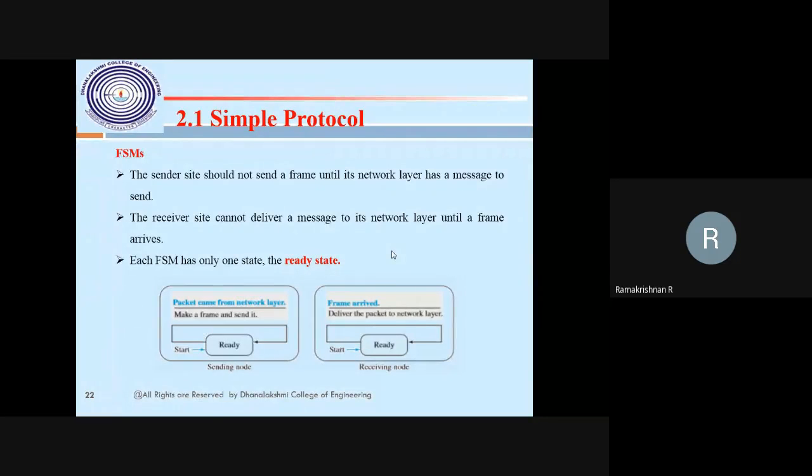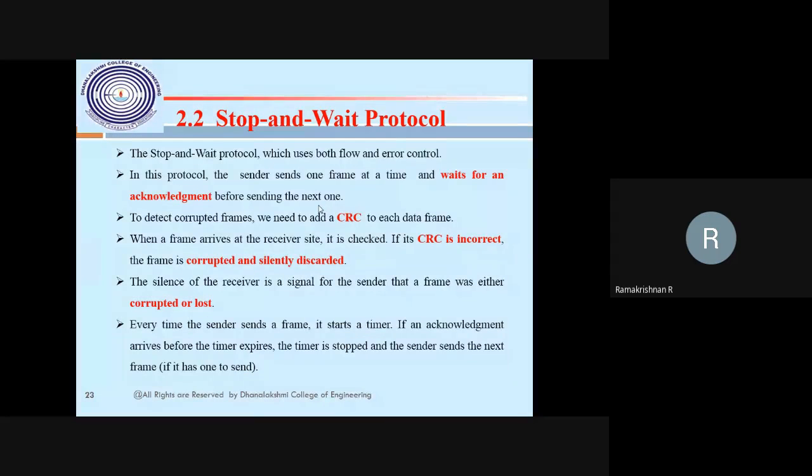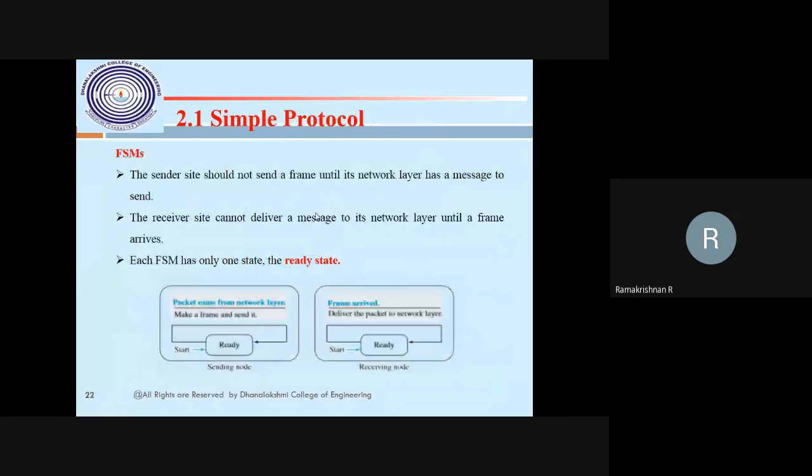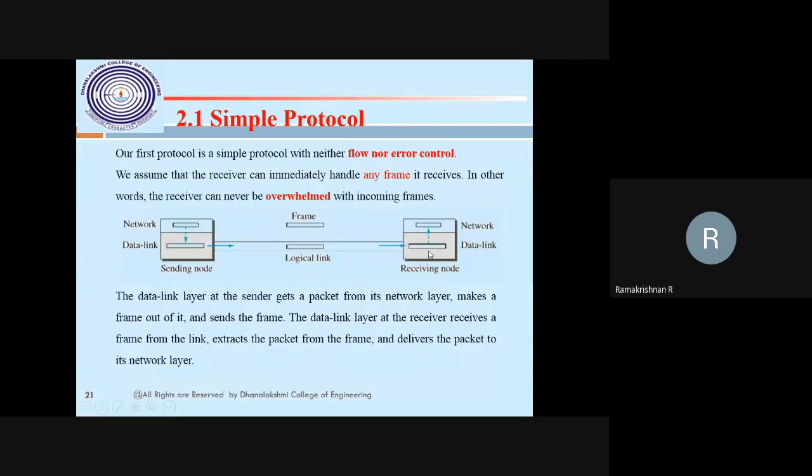Then the stop and wait protocol. There will be a stop, because the sender is sending the data, and the receiver is not able to receive it. But what will happen here, one buffer will be there, that stops it, puts it there, blocks it. Then all the frames will be stored, and if the memory is filled, then a blocking message is sent. That means the buffer is also filled, then no need to send the data, block it. This is a ready, then process, that is a blocking state.